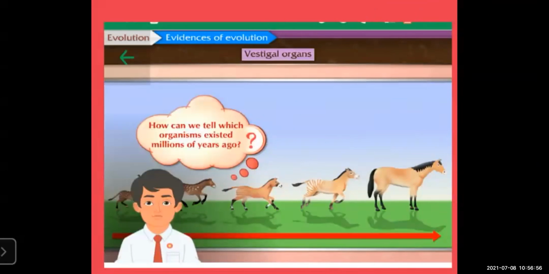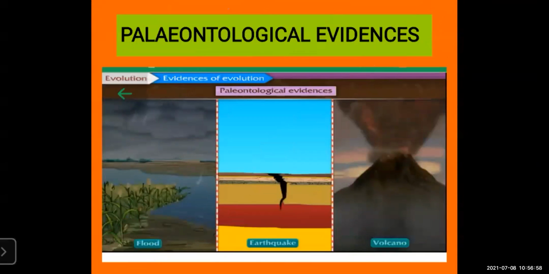What evidence can we give to prove that, due to any reason like earthquake or volcano or flood or any kind of human activities, the animals or plants got extinct or degenerated or got buried under the earth because of some activities?